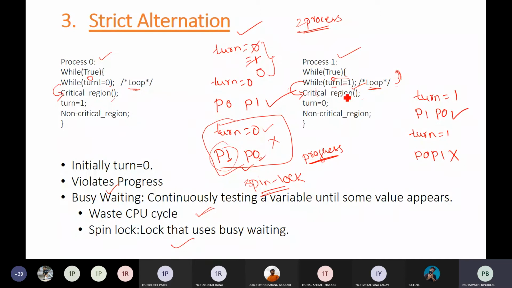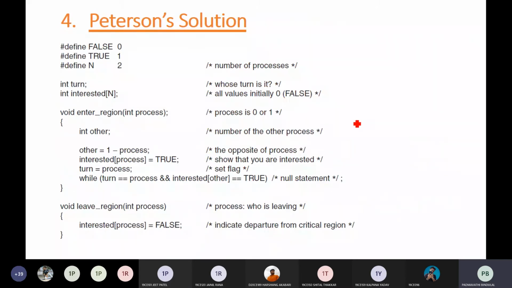Yes, ma'am. Okay, so let's go to the next approach, that is the Peterson solution. Again, it works best with two processes. Here in this solution, they have taken two variables.